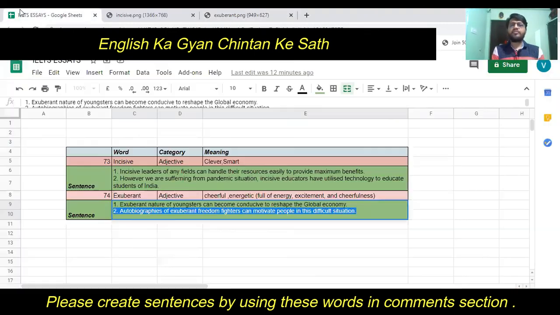Okay, so I hope you understand both these words with meaning and with sentences.